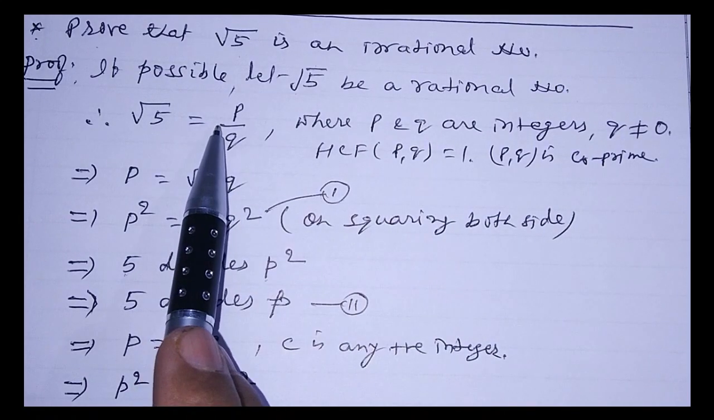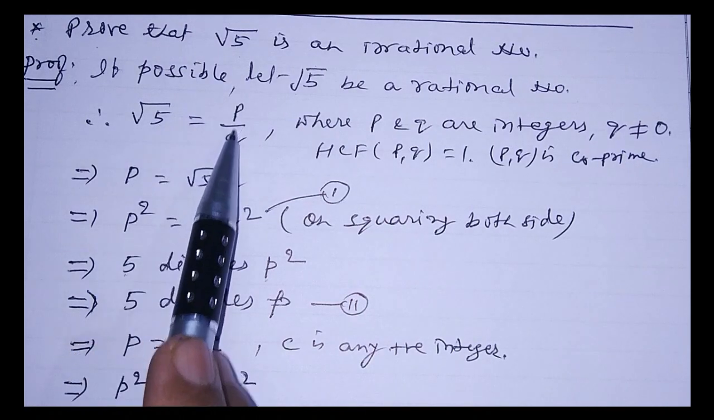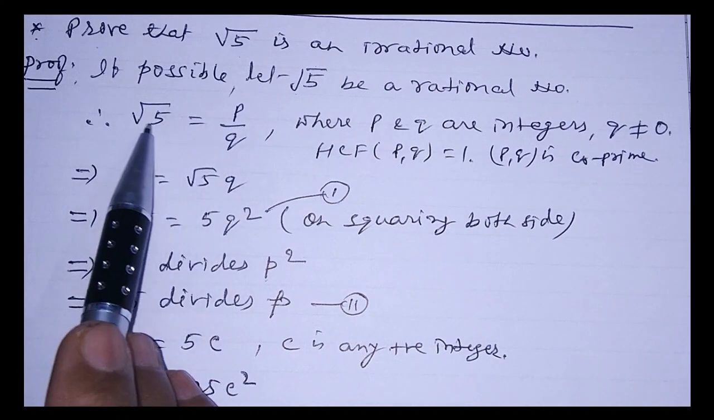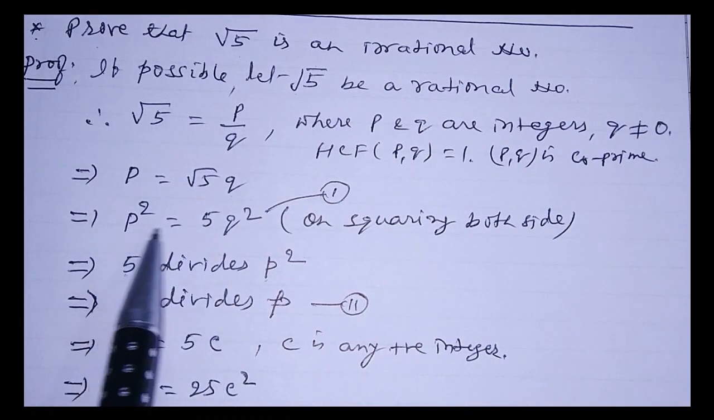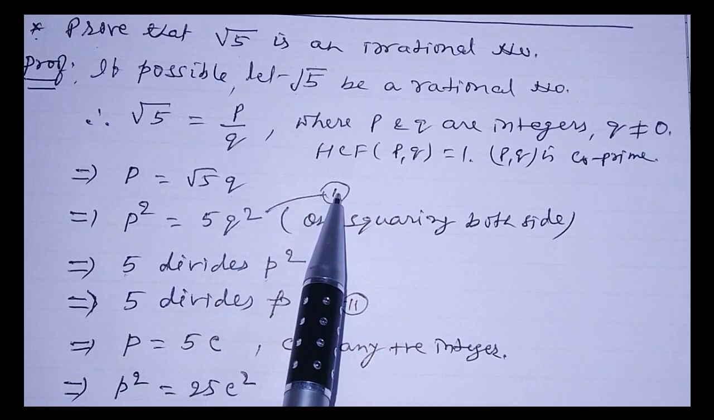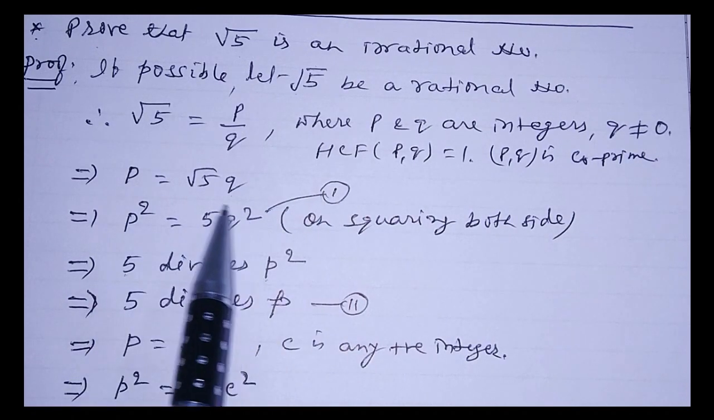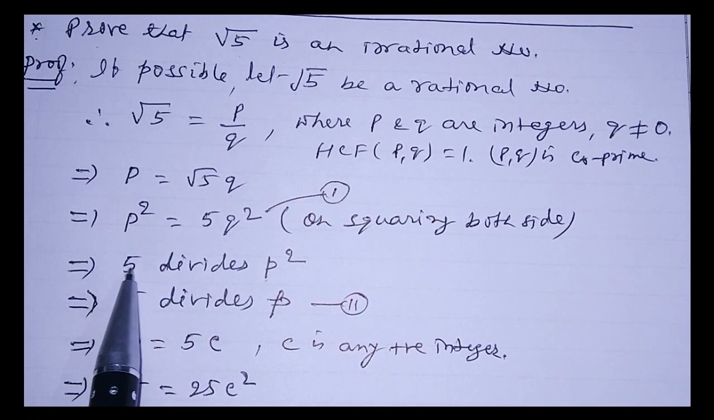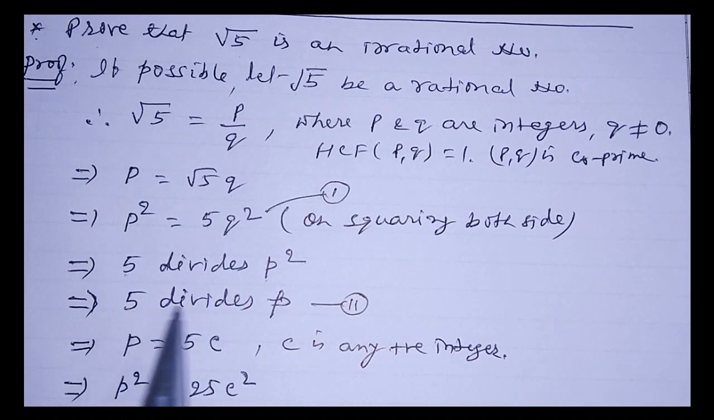Okay, now we go step by step. Root 5 is p by q. So if we cross multiply, p equals root 5 into q, squaring both sides, p square equals 5q square. Okay, that's equation number 1. Then from this relation we see p square is a multiple of 5, so 5 divides p square. According to the previous theorem, 5 divides p, and if 5 divides p, then p must be a multiple of 5. So p is equal to 5 into some integer c. Now squaring again both sides, p square equals 25c square.